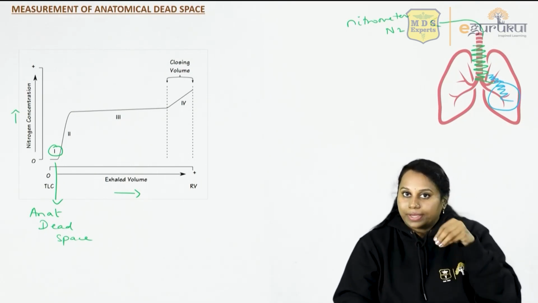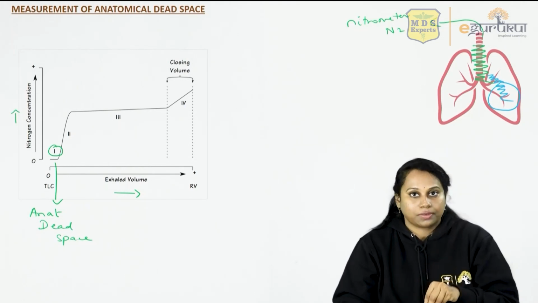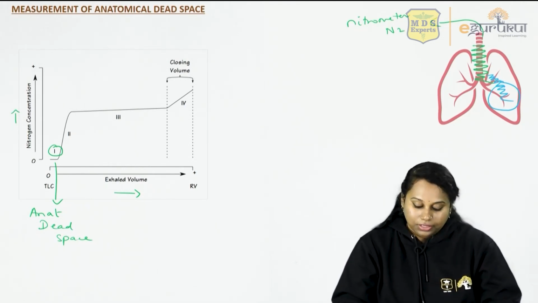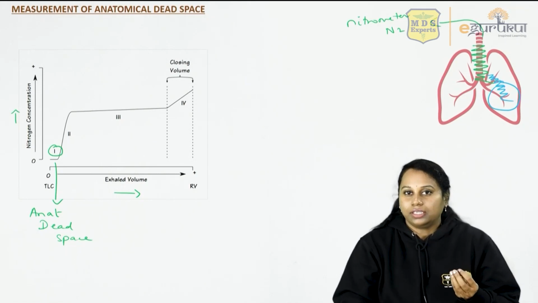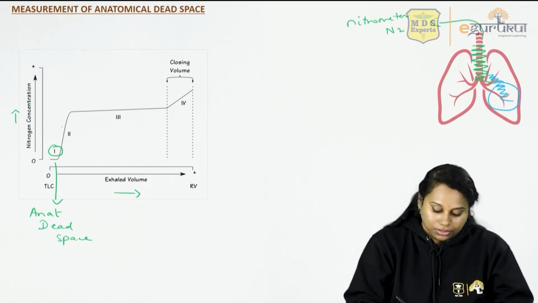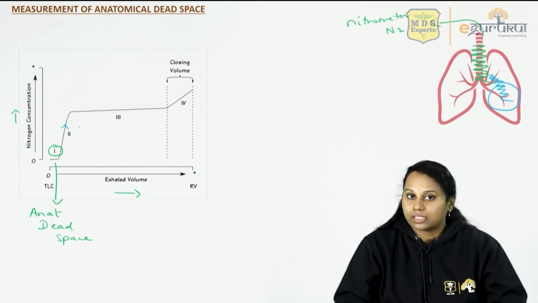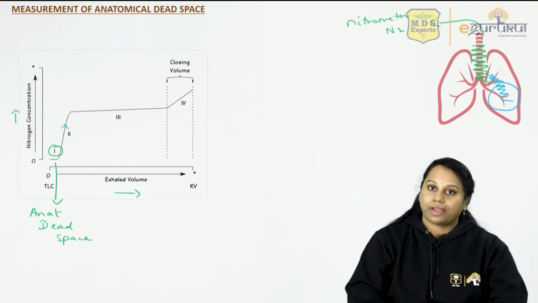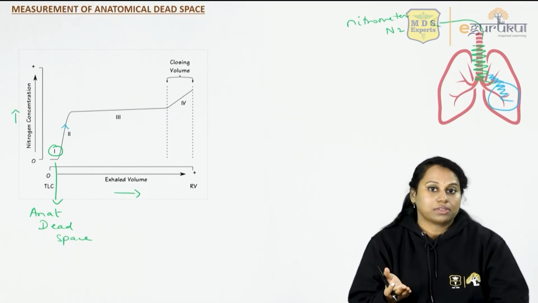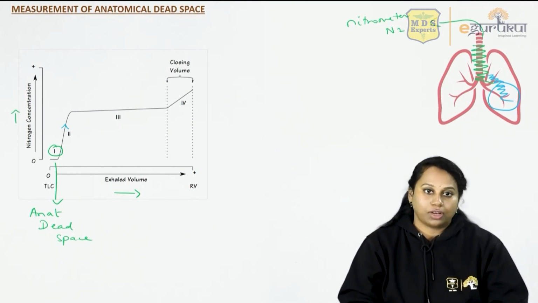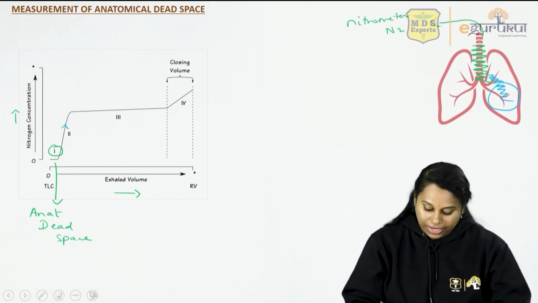Then you have the dead space with a little mixing of alveolar air. That's why it is a mixture, so it has a little nitrogen in it, and the nitrogen content slowly increases. So in phase 2, nitrogen content in the expired air increases because it's a mixture of dead space and alveolar air.